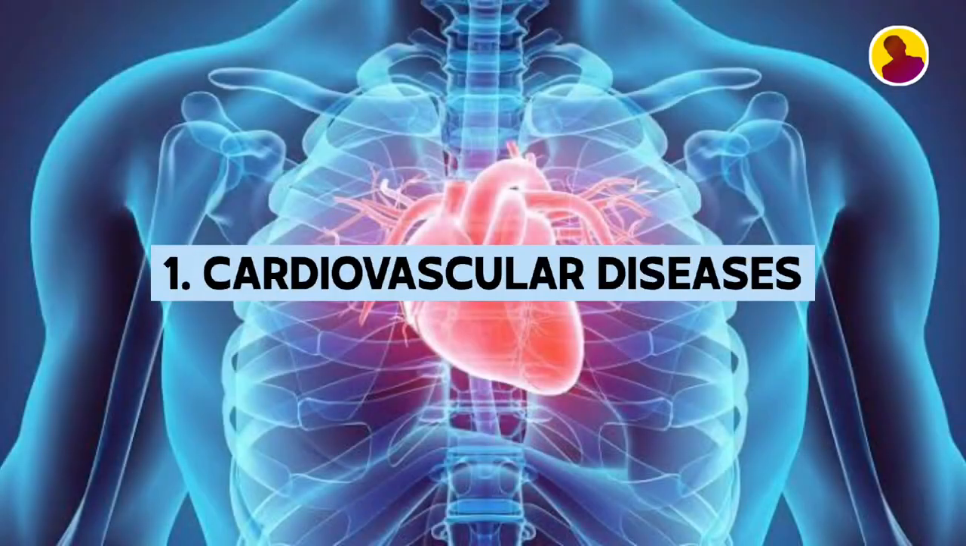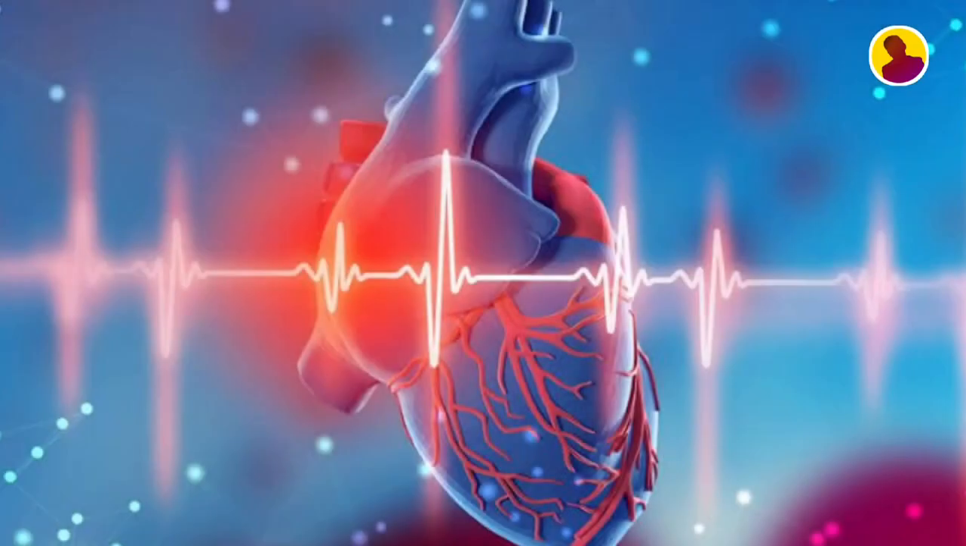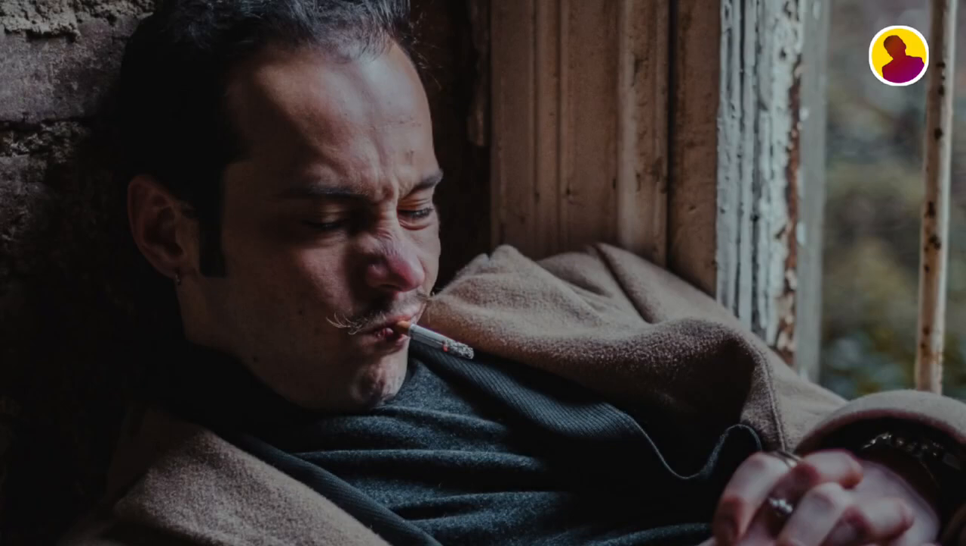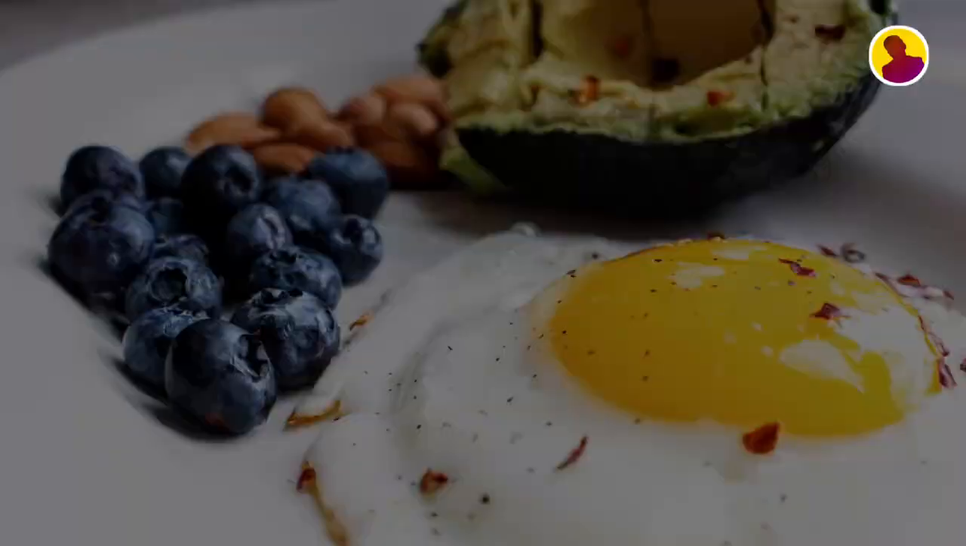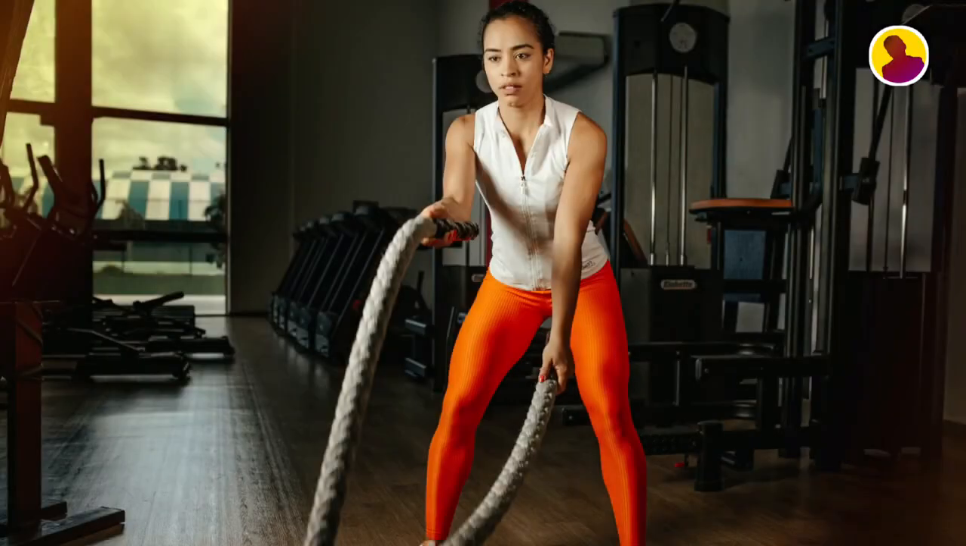First is cardiovascular diseases. Every year 17.9 million people die from cardiovascular diseases. In this, heart attacks, strokes, and other heart-related conditions are leading causes of death. Cardiovascular diseases develop due to factors such as unhealthy lifestyle choices like smoking, poor diet, lack of exercise, genetic predisposition, and underlying health conditions. To reduce the risk of CVD, adopt a healthy lifestyle, medical management, heart-healthy diet, regular exercise, regular checkups, and follow medical advice.